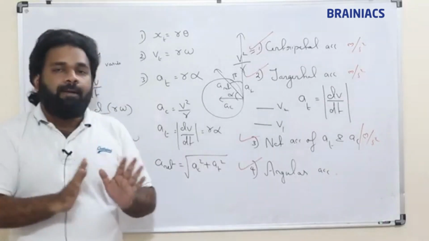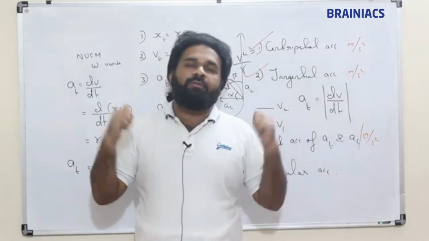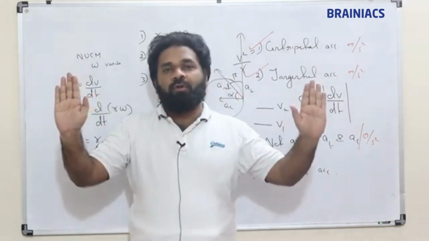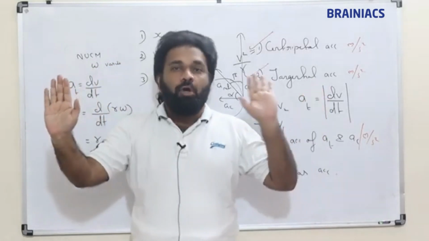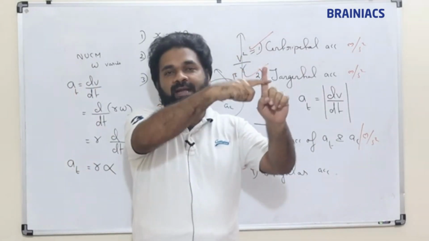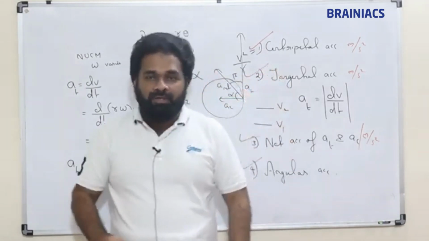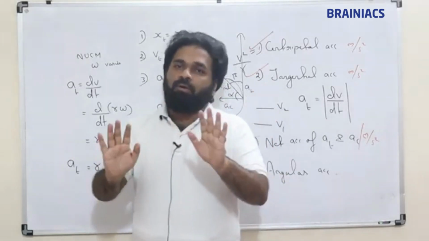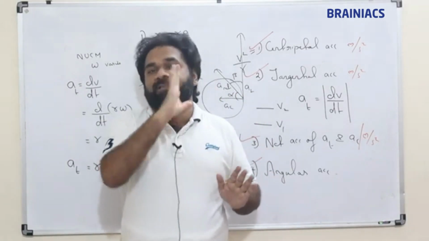So clear. We will revise in the next session also. We will do a lot of problems based on this. First thing is uniform circular motion and non-uniform circular motion. In uniform circular motion, only one acceleration, centripetal acceleration. In non-uniform circular motion, four types of acceleration: centripetal acceleration, tangential acceleration, the net acceleration of these two, and fourth is angular acceleration. Centripetal and tangential accelerations are linear accelerations, normal vectors. Alpha is angular acceleration, which is an axial vector.